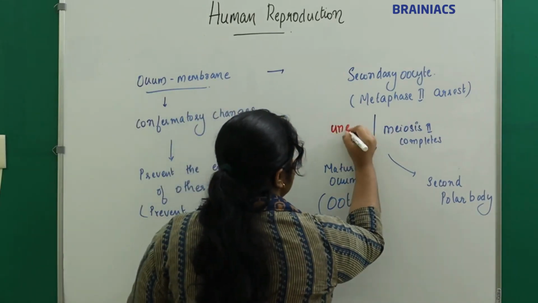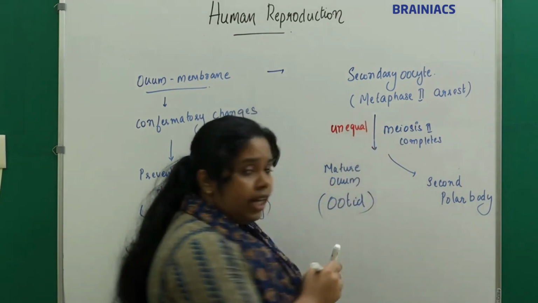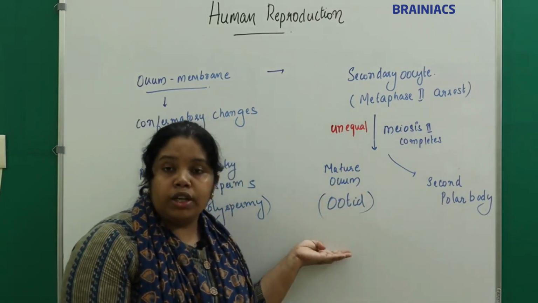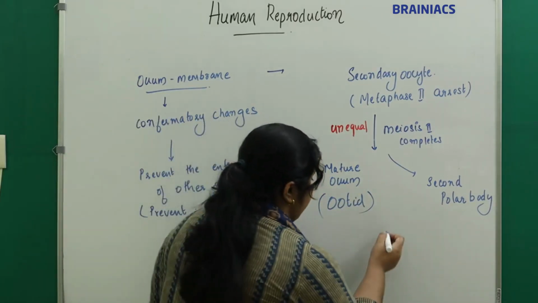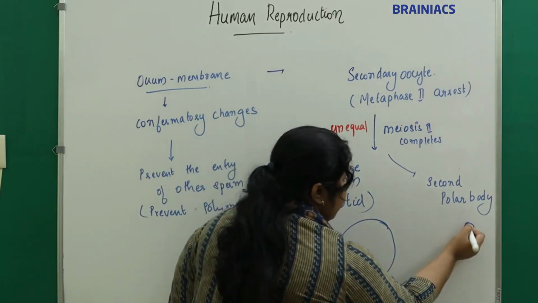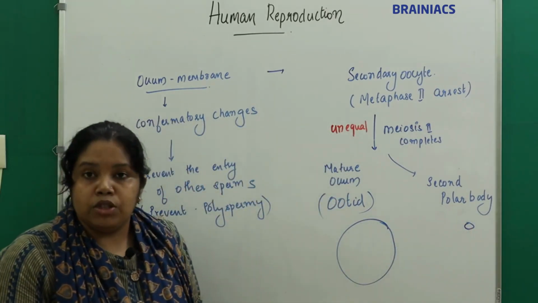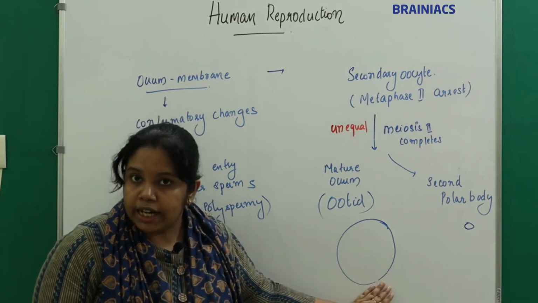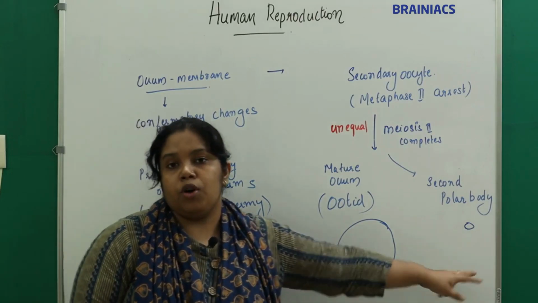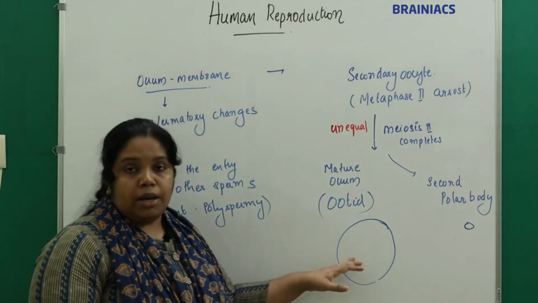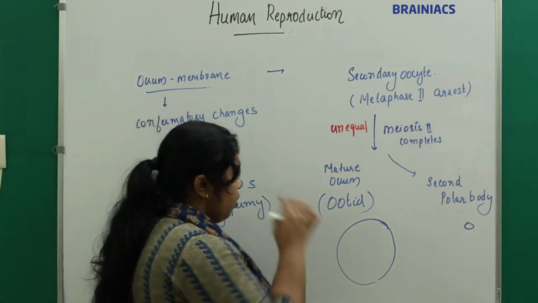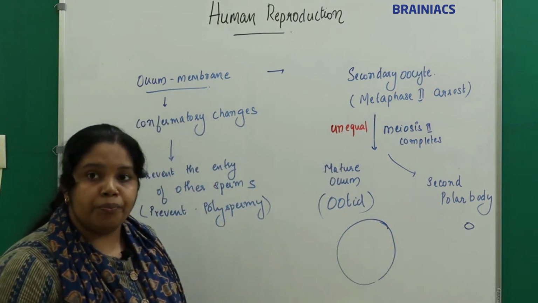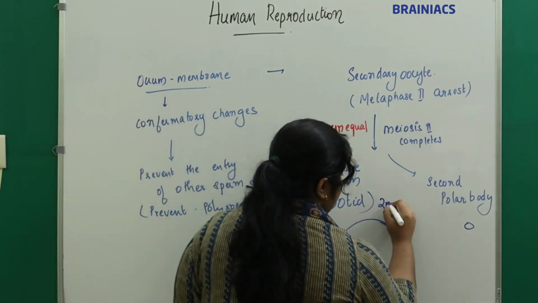Very, very important, it is an unequal division. So what is formed? It forms the mature ovum or ootid and the second polar body. Majority of the cytoplasm will be taken up by the mature ovum; the polar body doesn't have anything. What is the number of chromosomes in the secondary oocyte? It is 2n, right?